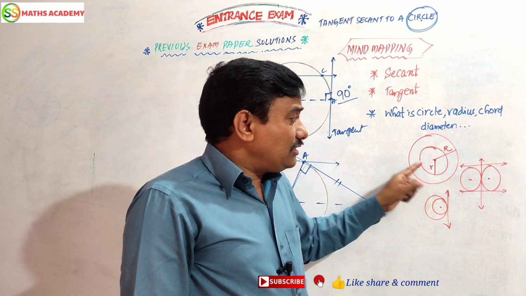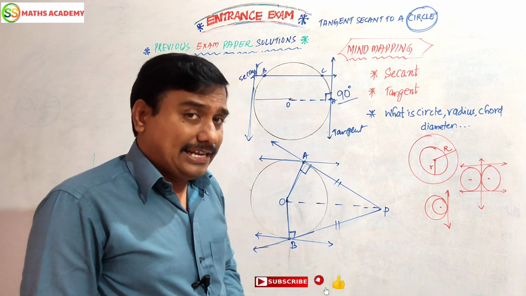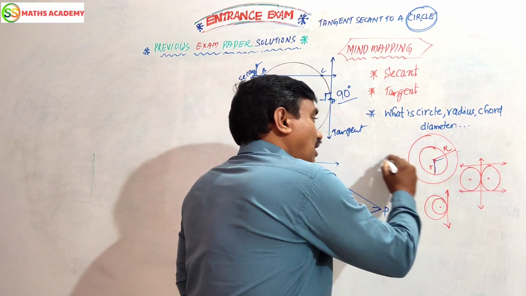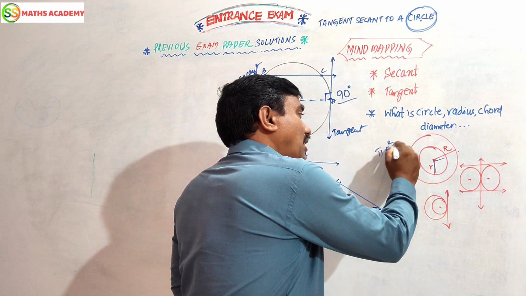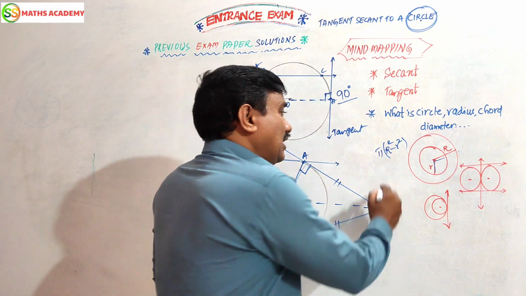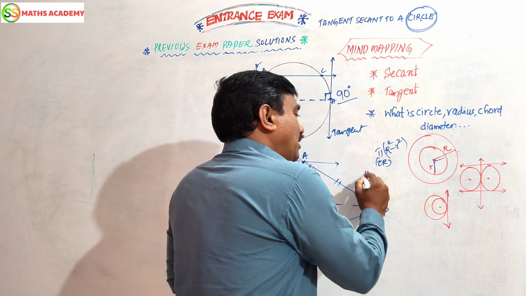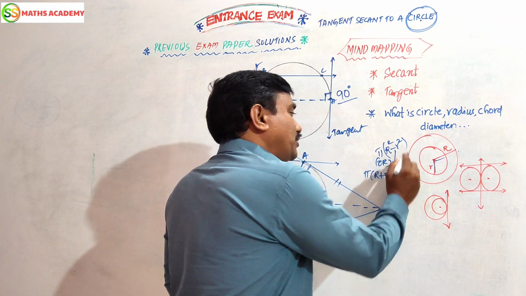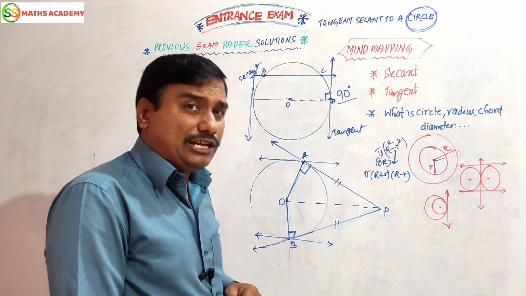Now this is like a ring. What is the formula for the area of a ring? The inner radius is r and the outer radius is R. The area is pi into R square minus r square. Otherwise, we can write pi into (R plus r) into (R minus r), because A square minus B square is nothing but A plus B into A minus B.